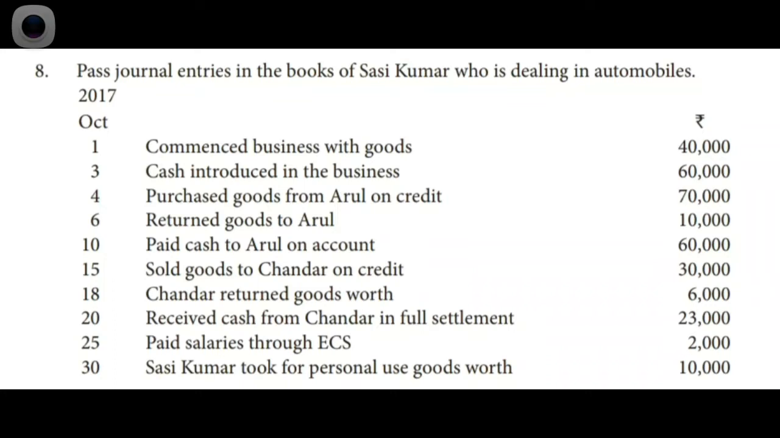60,000. 15th, sold goods to Chandar on credit rupees 30,000. On 18th, Chandar returned goods worth rupees 6,000. 20th, received cash from Chandar in full settlement rupees 23,000. On 25th, paid salaries through ACS rupees 2,000. On 30th, Sahil took goods for personal use rupees 10,000.